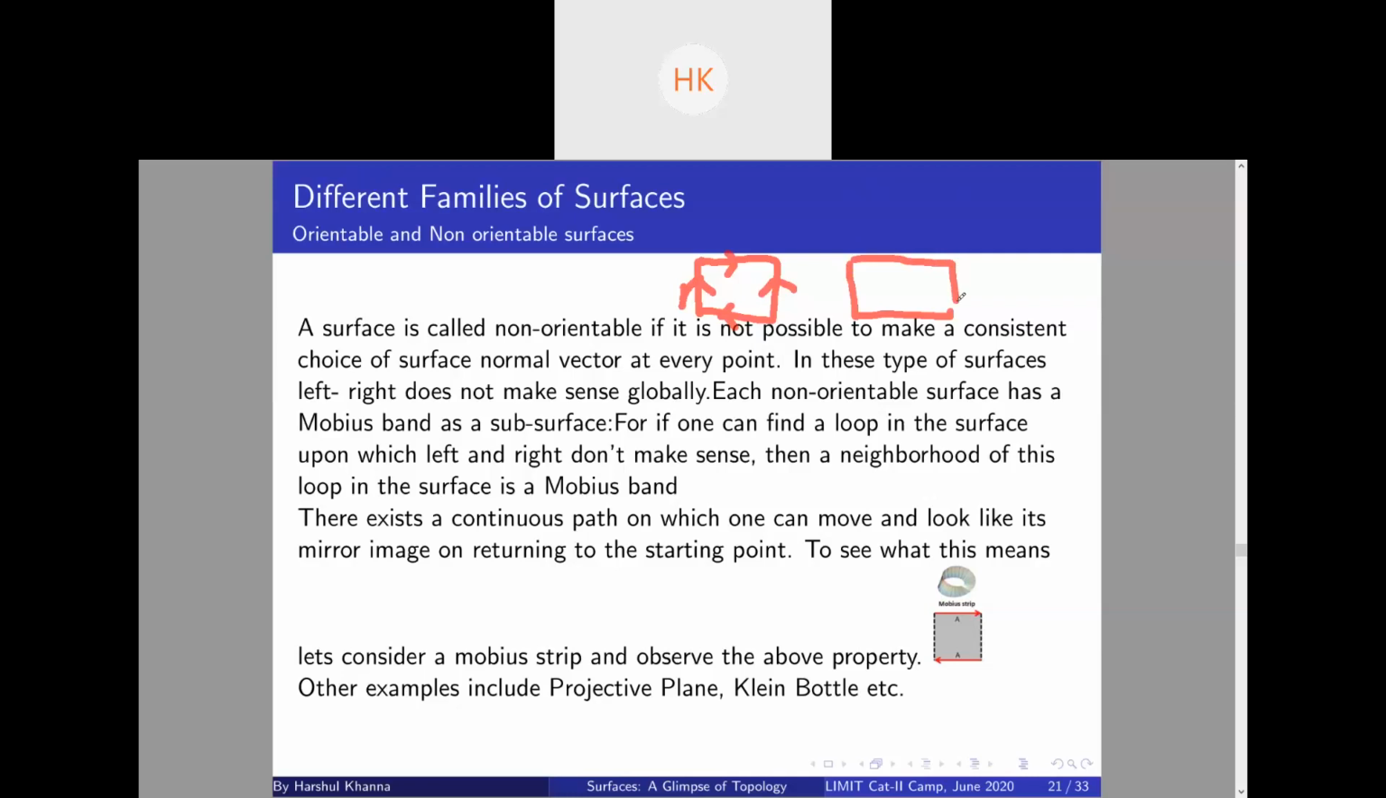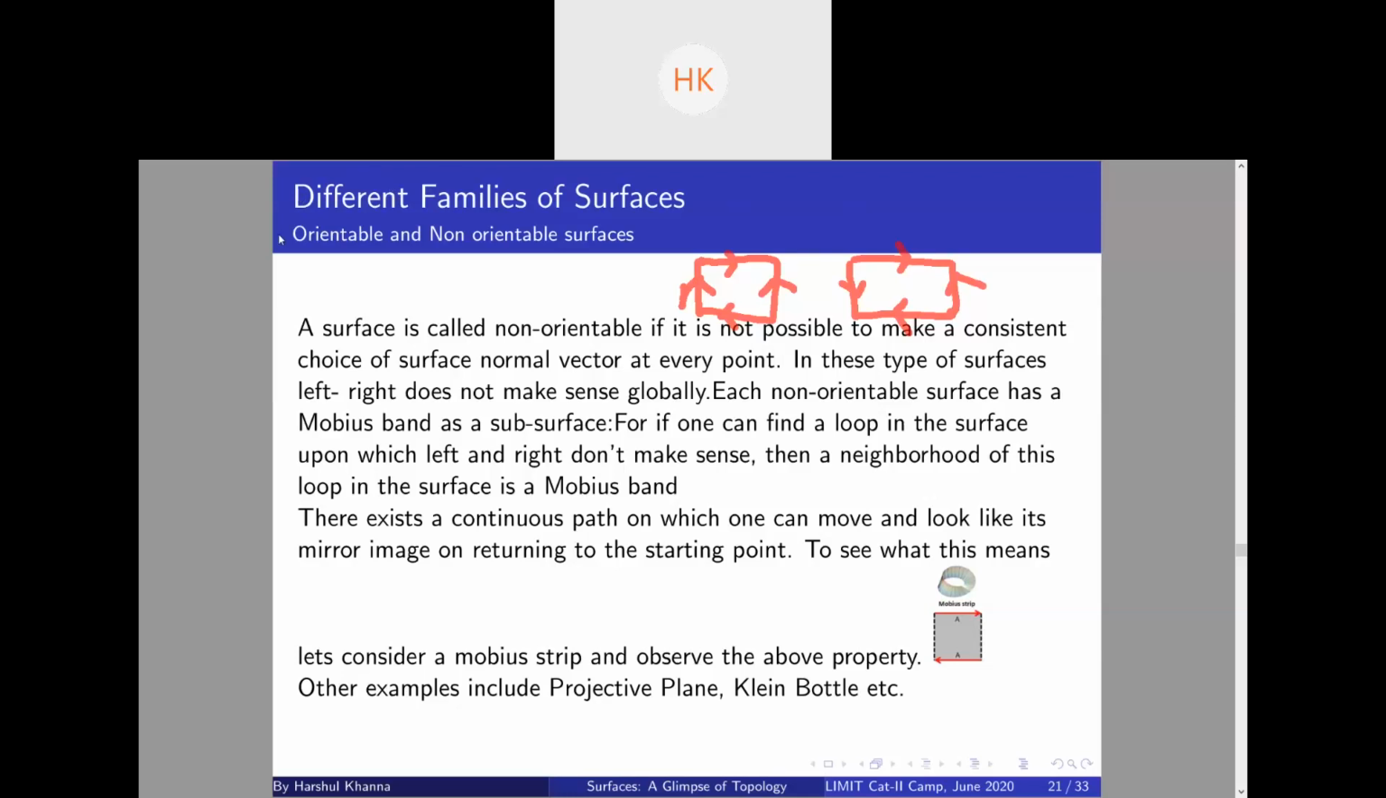Suppose you have this. You paste both sides in opposite orientation. Fun fact: this is a projective plane. If you paste this, you need more than 3 dimensions to represent it. But if you do this, then this is a projective plane. We can prove it later on, but not now.